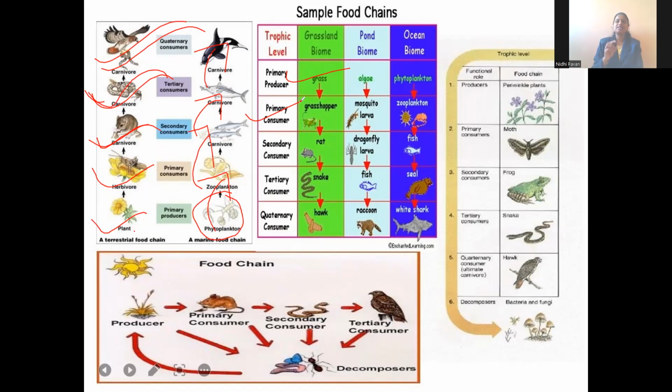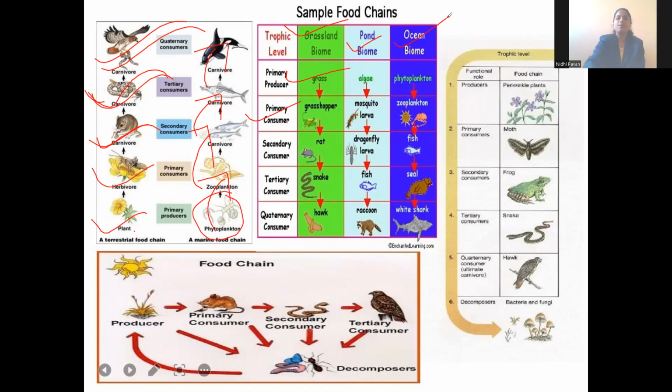Here you can see three types of natural ecosystem: grassland ecosystem, biome means ecosystem, pond and ocean. Grassland means where grass is more. In the grassland ecosystem, grass is a primary producer. It is eaten by a grasshopper. It is eaten by a rat, which is secondary. Rat is eaten by a snake, which is tertiary. Snake is eaten by the hawk, which is a quaternary consumer.